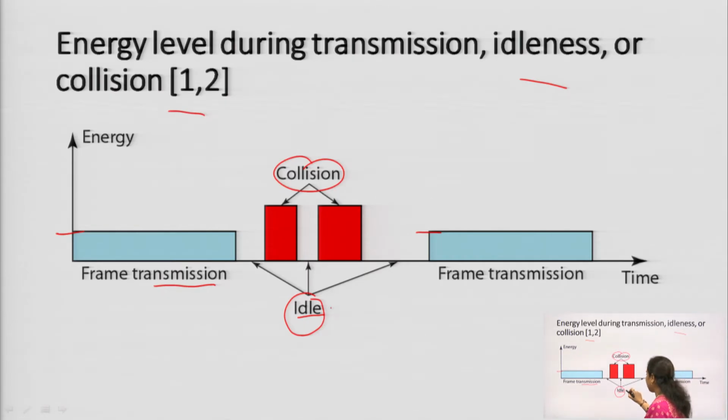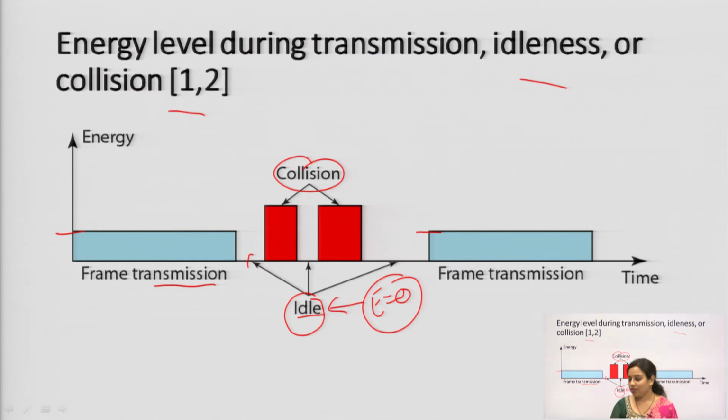Now, next is the idle situation, whenever no transmission or reception has taken place between the transmitter and receiver. In that case, the energy will be 0, E equals 0, in the idle situation.